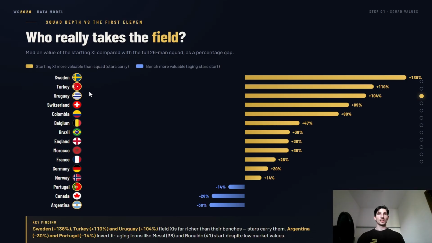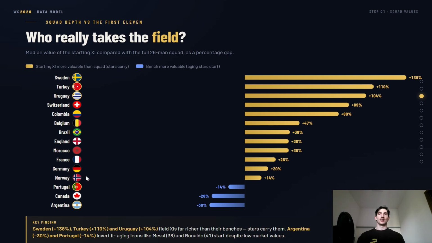Similarly, we can see Turkey, Uruguay, Switzerland, all teams with a really, really good starting 11, but also the depth is not quite there. And so you can see it for the countries that are a bit smaller, right? So Sweden, Switzerland, Belgium, right? You can see this sort of phenomenon for the smaller countries, also countries like Norway.